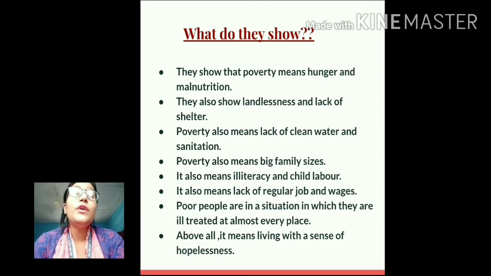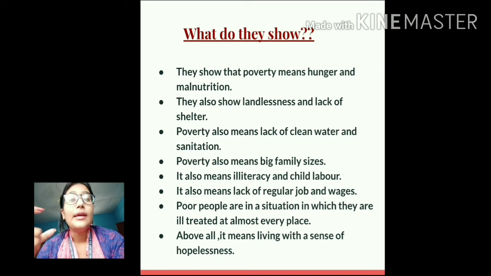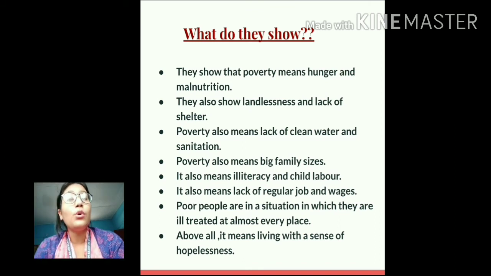Okay. Poverty also means big family sizes. So students, if you have noticed in both the cases, the family sizes are quite big. In Ramcharan's family there are a total 6 members, whereas in case of Lakha Singh's family there are a total of 8 members. Why is it so? This is because of the fact, students, in poor families they consider each member as an earning member. That means they have this notion in their mind that the more the number of members in the family, the higher will be the earning. Okay, so that is why they tend to have more and more children. That is how they create a vicious cycle.